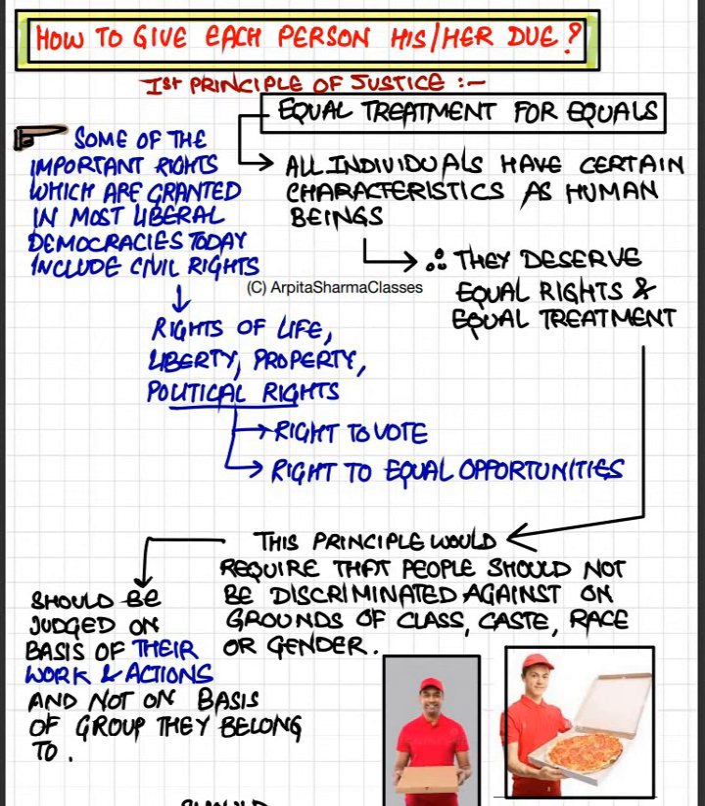So now we are going to come towards the first principle of justice. First principle of justice is equal treatment for all equals. How can you give a person his dignity? By following the first principle of justice, that is equal treatment for equals. All individuals have certain kind of traits, certain kind of talents, characteristics as human beings which are personal and unique to them. So therefore they deserve equal rights and equal treatment, right?